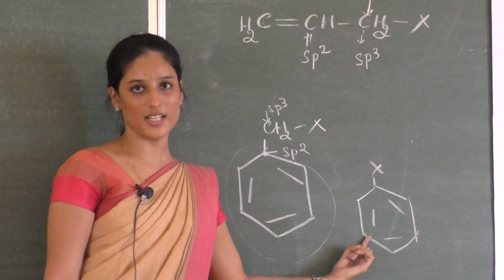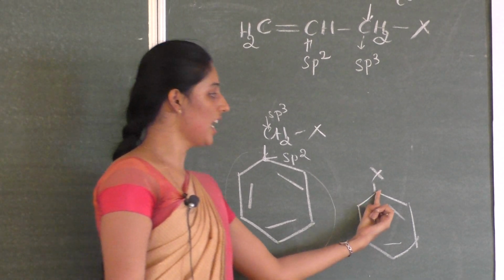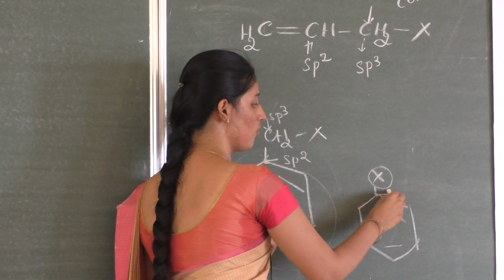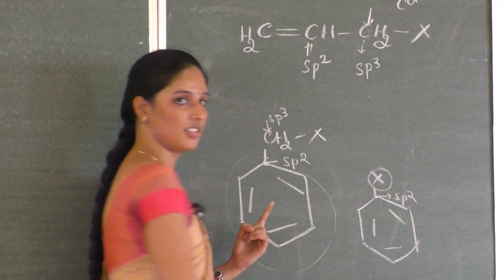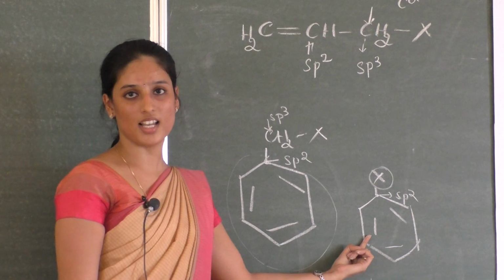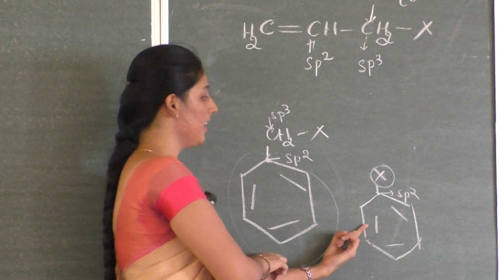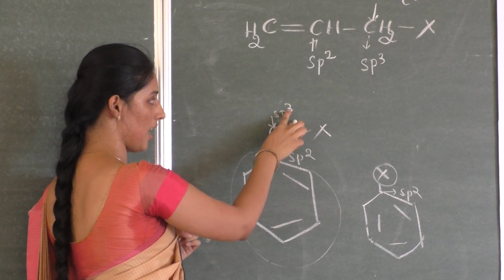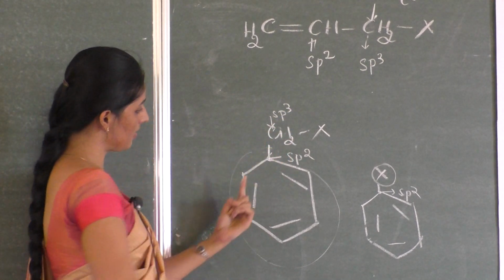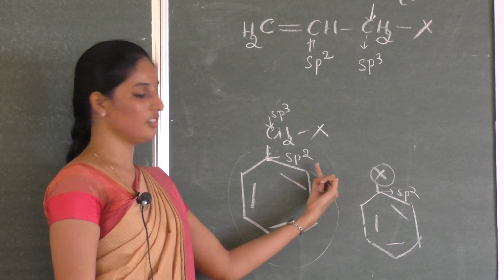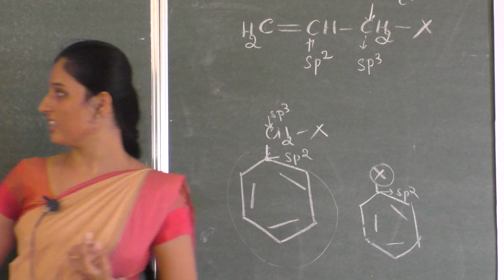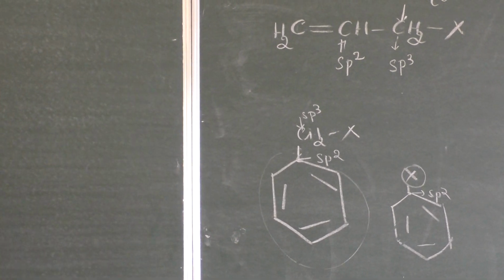So this is not your benzylic. If I write it like this, what it indicates is that the halogen atom is attached to an sp2 hybridized carbon. So this is not a benzylic halide. Benzylic halide means the halogen must be bonded to an sp3 hybridized carbon and that sp3 hybridized carbon is next to an aromatic system.